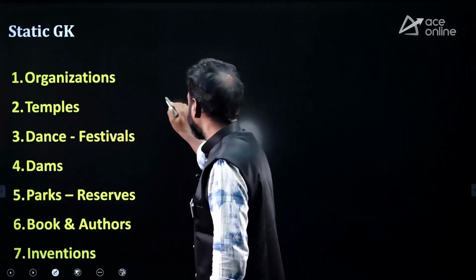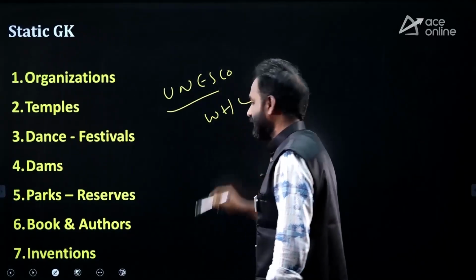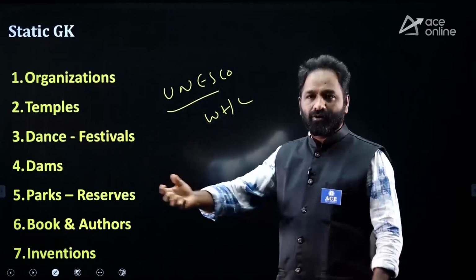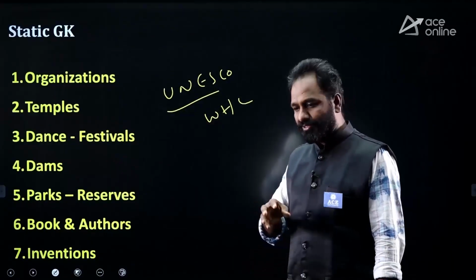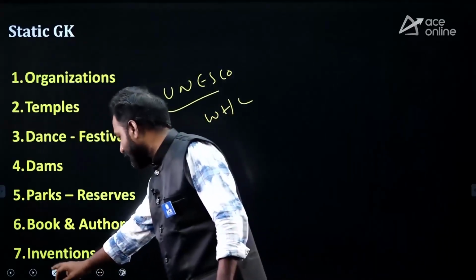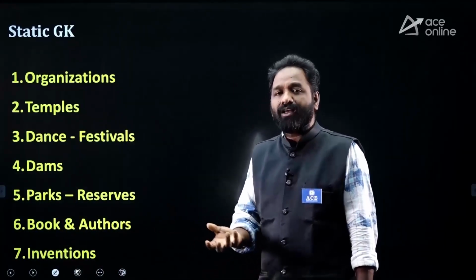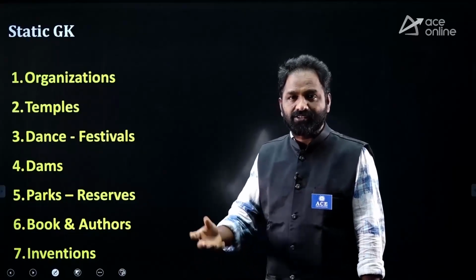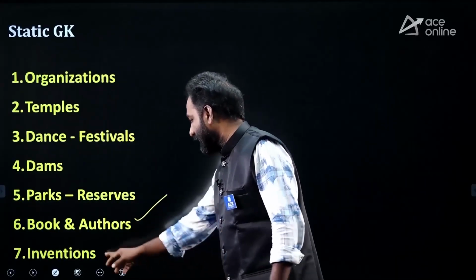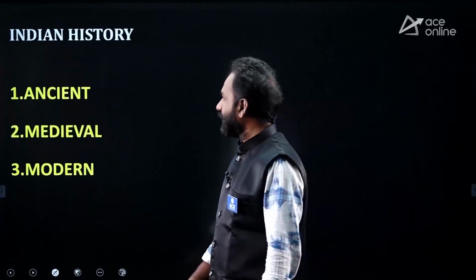And one more thing is called UNESCO. UNESCO sites. UNESCO World Heritage Sites. Not only World Heritage Sites, they are identifying some cultural areas also, like literature city, music city. Okay, and UNESCO is also recognizing certain places that are culturally very, very important. The cultural heritage sites also, UNESCO is also important. Books and others, and also latest inventions. That is also important.